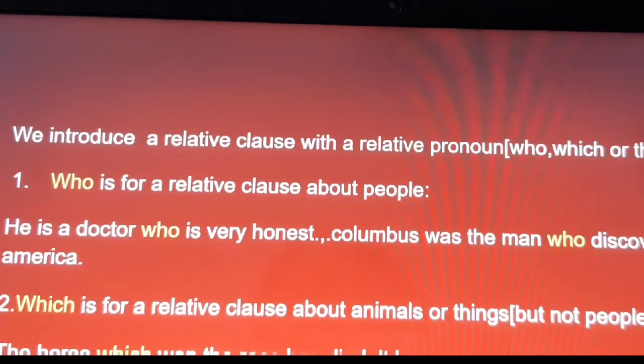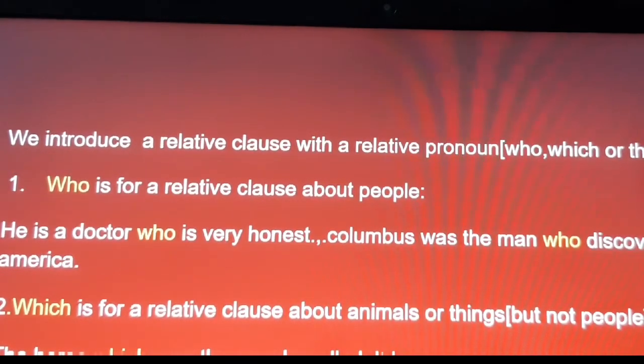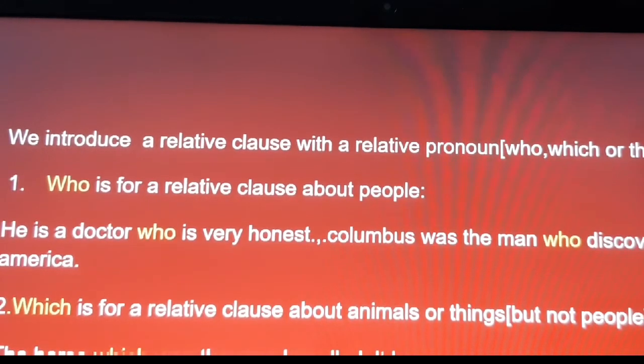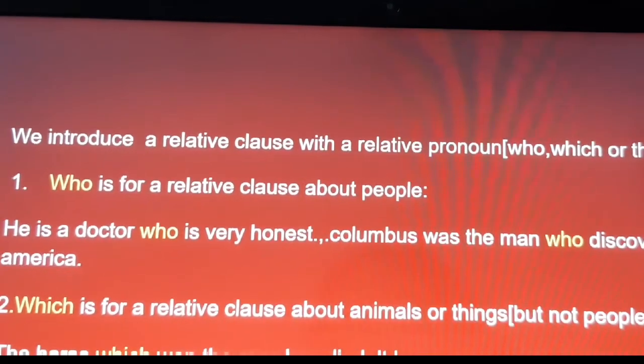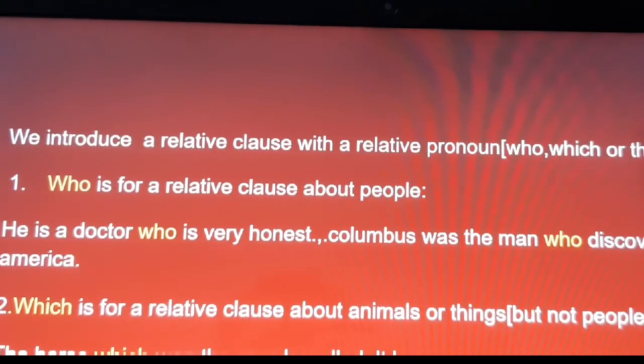Which is for a relative clause about animals or things, but not people. Which is not used for people. It is only used for animals and things. The horse which won the race has died. The horse is an animal, so after that we are putting "which". The horse which won the race has died.